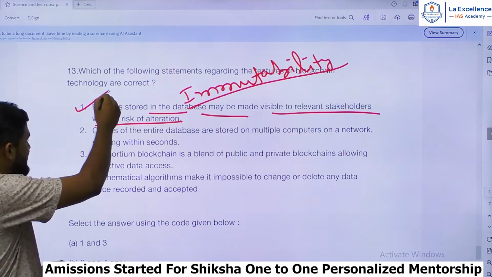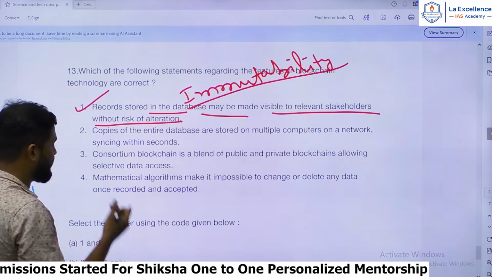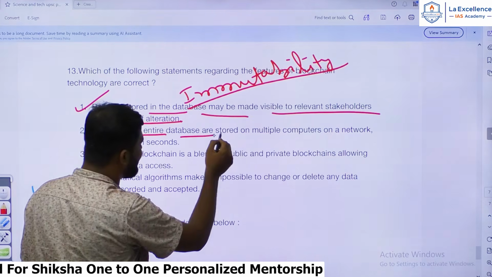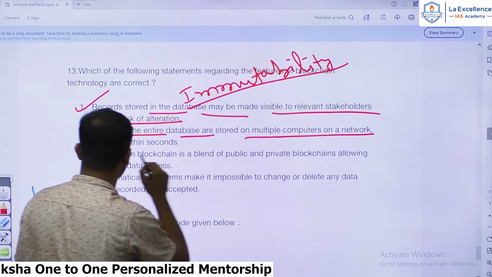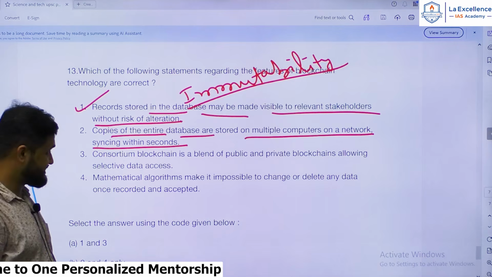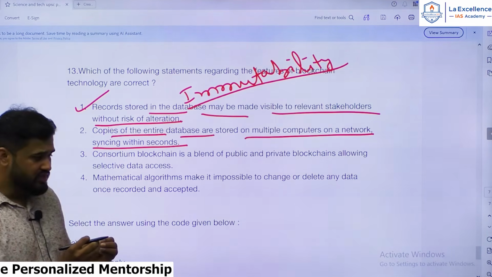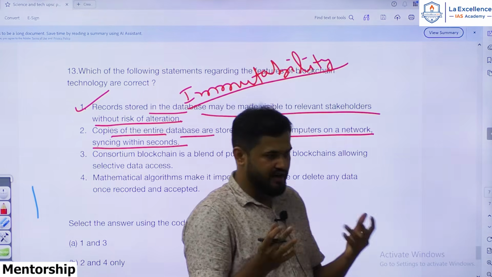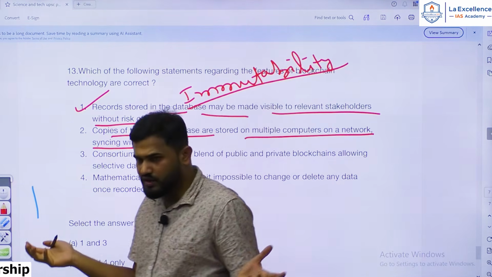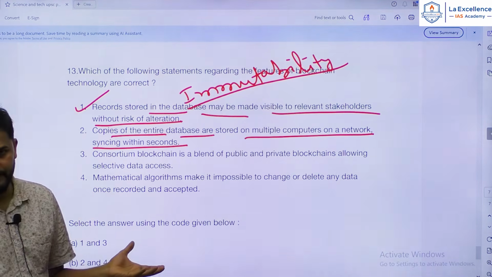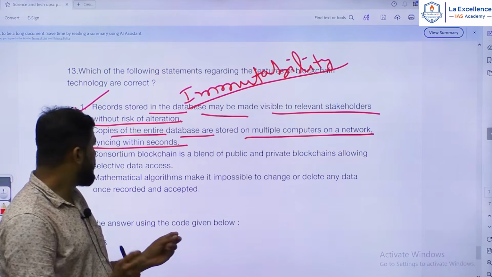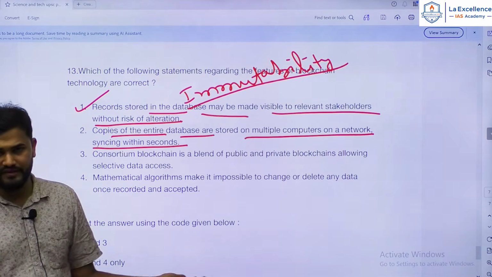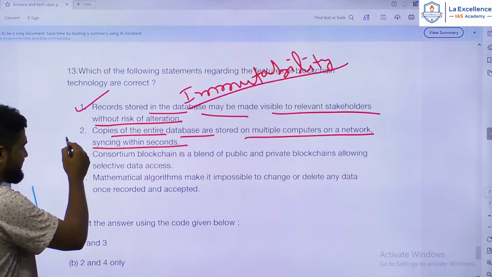Hence the statement is correct. Basic understanding of blockchain technology. Yes. Second statement: copies of the entire database are stored on multiple computers on a network, syncing within seconds. Yes. So the copies or the data in blockchain are distributed among all the nodes, all the computers in the network. Okay, but nobody can alter it, and any additions to that will be updated within seconds. Yes, the statement is correct.